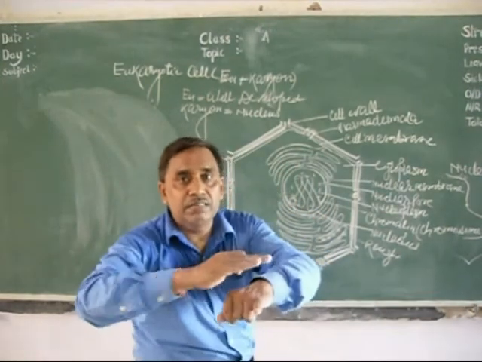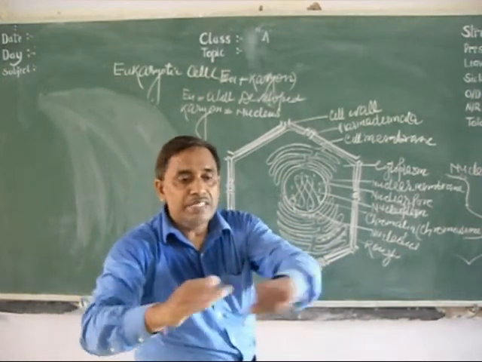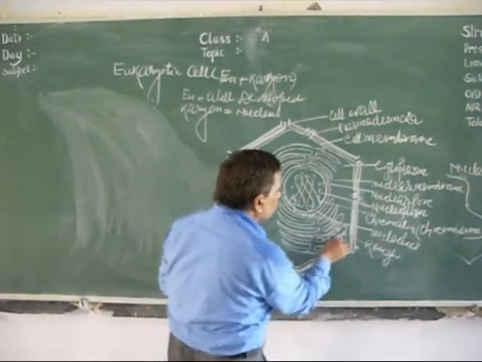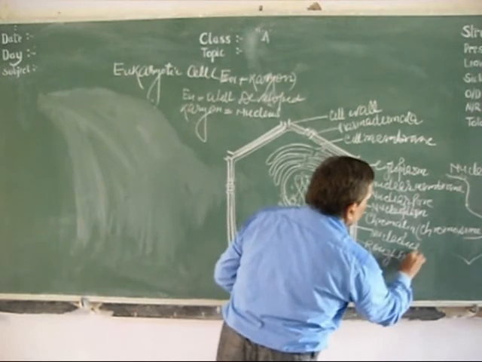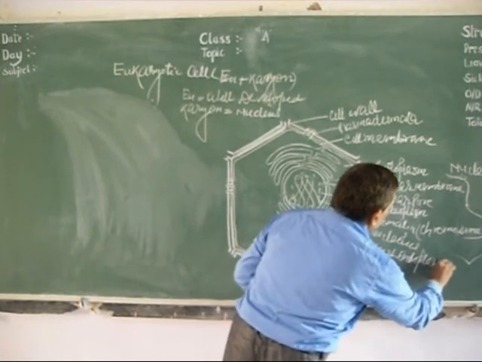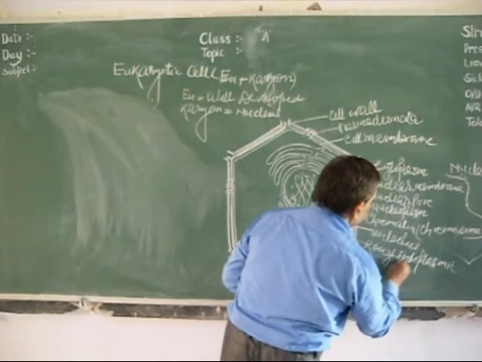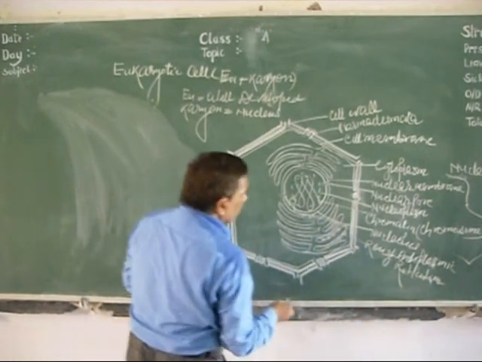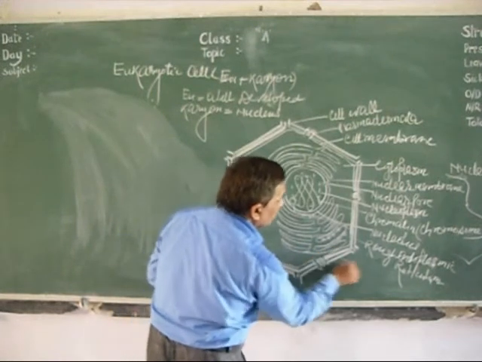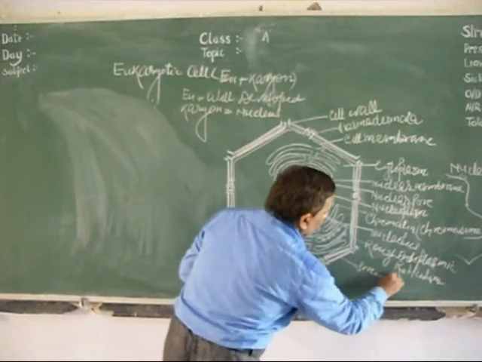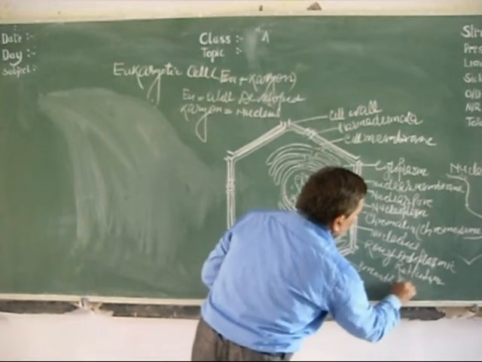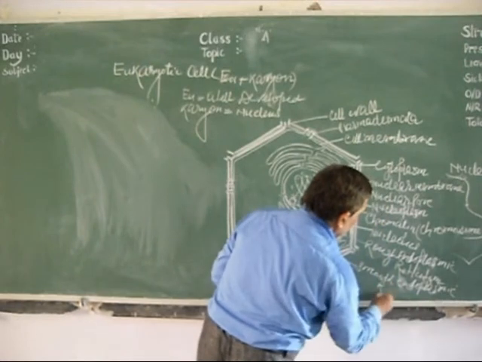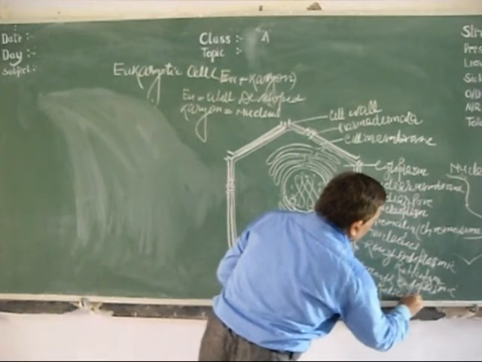Suppose your surface contains sand or something, then it will be rough, and if there is no sand, it is smooth. So where ribosome is present, it is rough endoplasmic reticulum, and where there is no ribosome, it is called smooth endoplasmic reticulum.